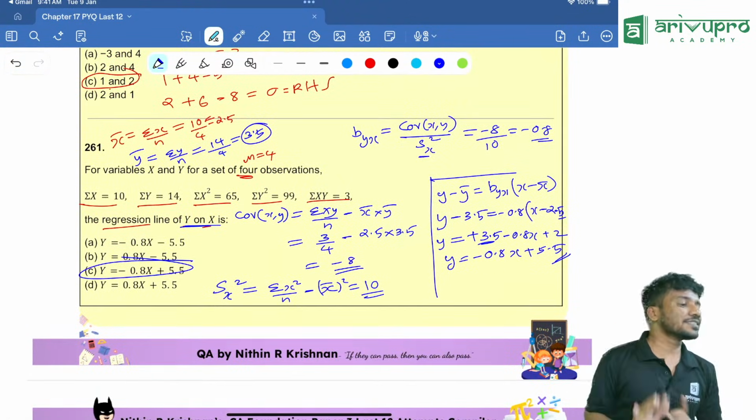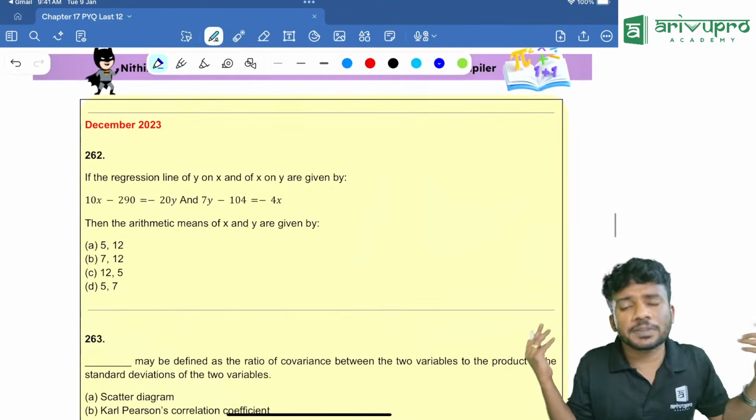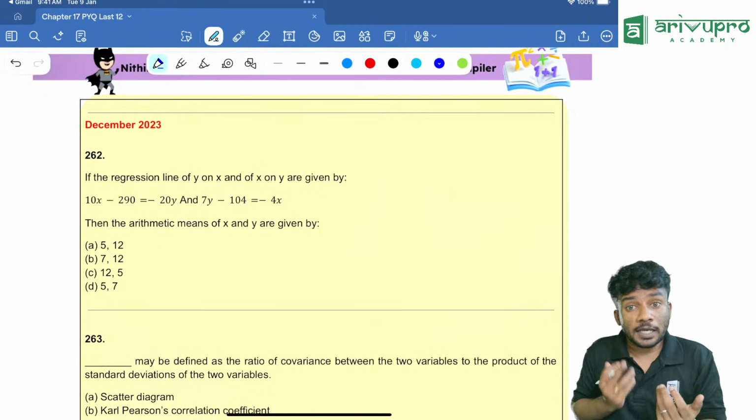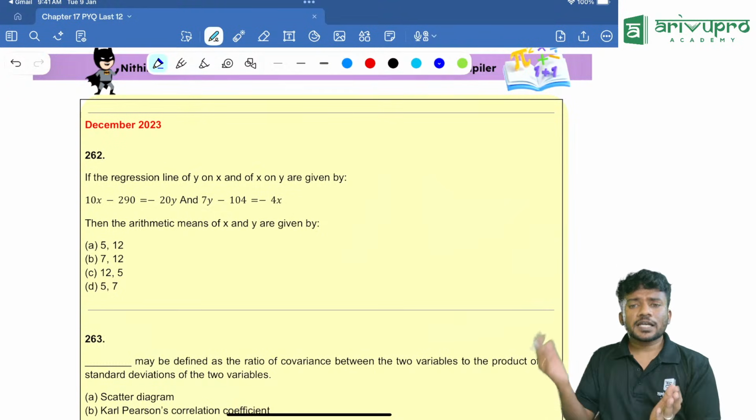Got the point? This is the method, people. They have asked questions like this also. Sometimes it will take some time to solve it. Never feel like, oh, I need more time, or I am taking too much time on a question. Never feel like that, because one or the other question will be direct.